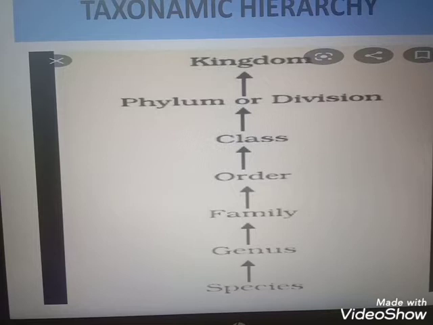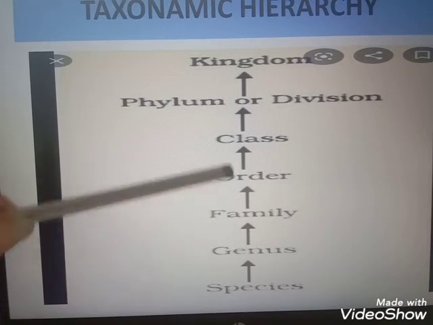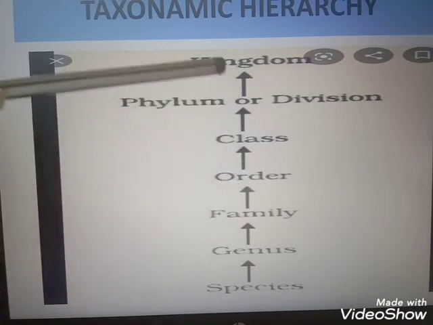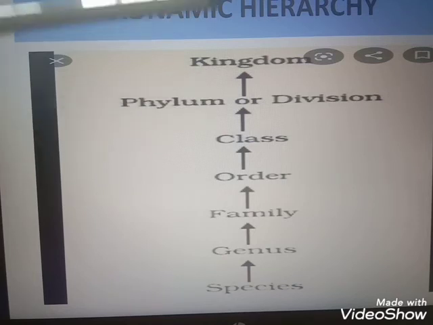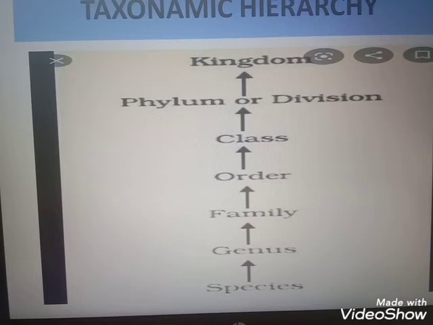Species, the lowest taxon. Then genus, family, order, class, phylum for the animals and division for the plants, and the largest one is the kingdom. Clear? So species, genus, family, order, class, phylum for the animals, division for the plants, and the kingdom. So this is the correct order.